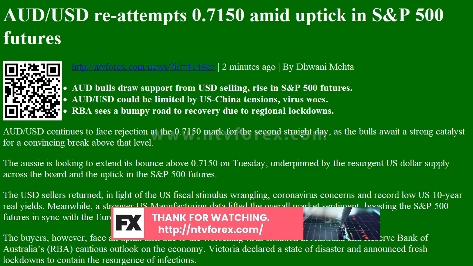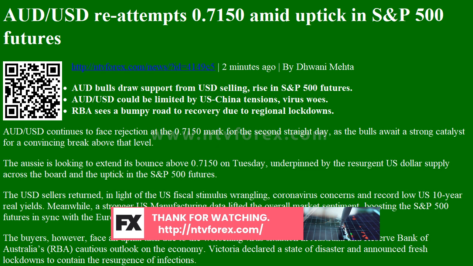The USD sellers returned, in light of the US fiscal stimulus wrangling, coronavirus concerns and record low US 10-year real yields. Meanwhile, stronger US manufacturing data lifted the overall market sentiment, boosting the S&P 500 futures in sync with the European equities. The buyers, however, face an uphill task due to the worsening virus situation in Australia and the Reserve Bank of Australia's (RBA) cautious outlook on the economy.